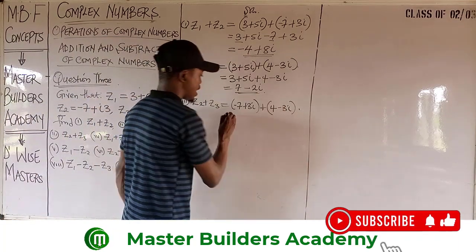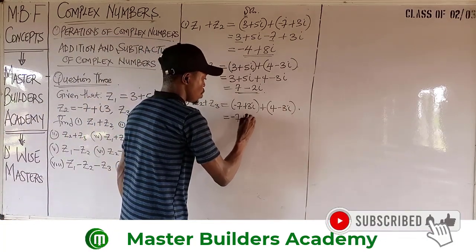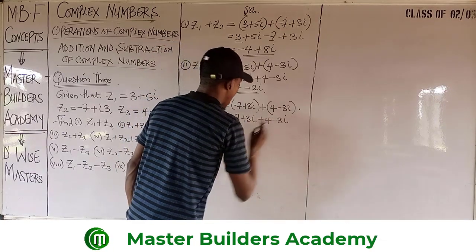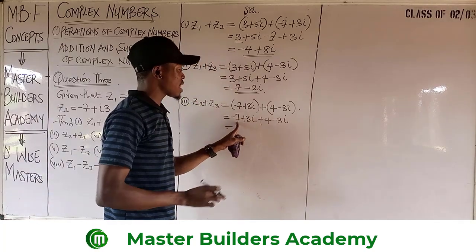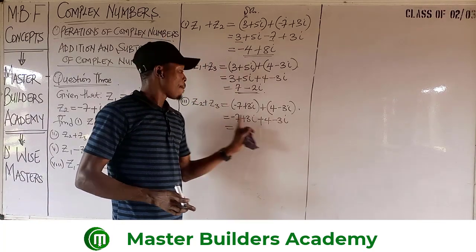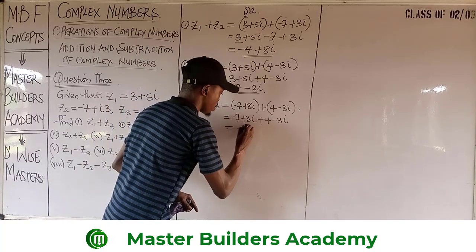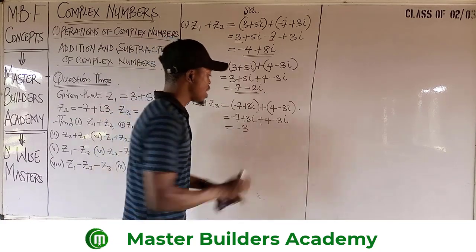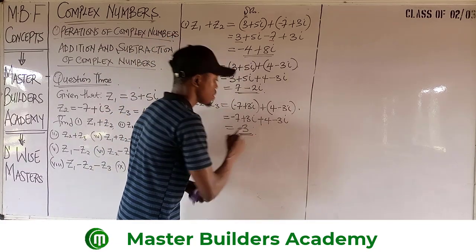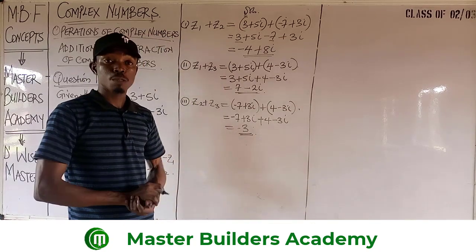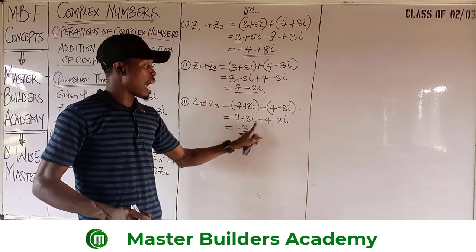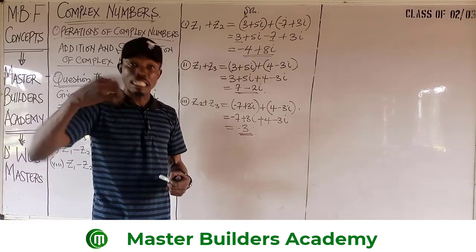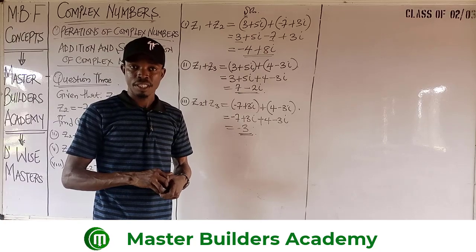So again, we remove the brackets. This will give us minus 7 plus 3i, then plus 4 minus 3i. Again, the real part, minus 7 plus 4. These are the real numbers here. Minus 7 plus 4 will give us minus 3. And then 3i minus 3i will give us 0. So this becomes the answer for this particular operation. Hope you understand that 3i minus 3i gives us 0. So that means for this particular question, the imaginary part does not exist.